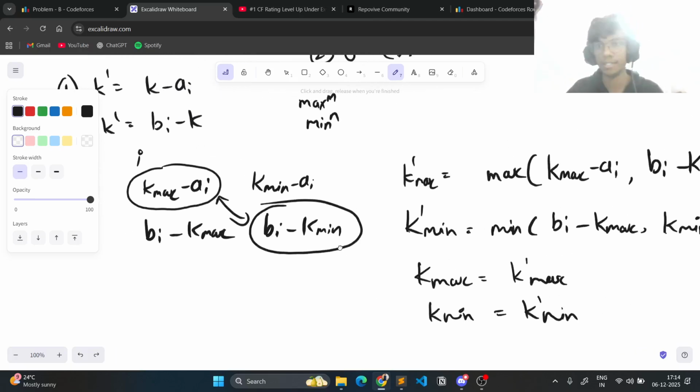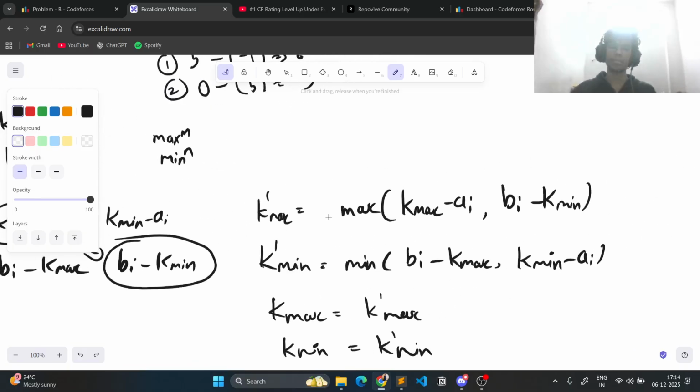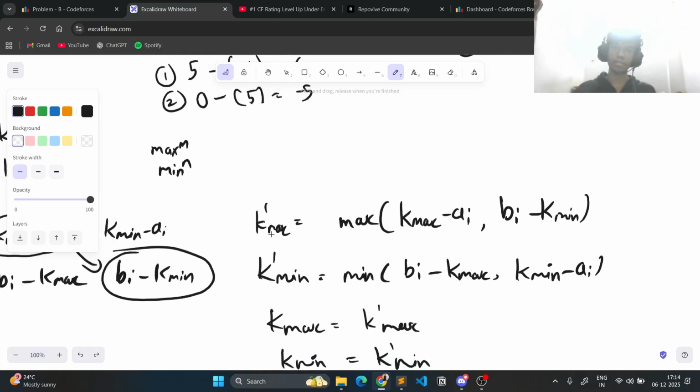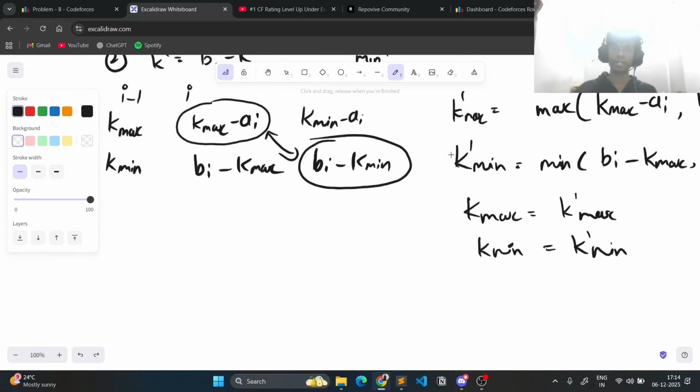So that is essentially it for the problem. But for the intuition, why are we always keeping track of only the maximum and minimum? I'll draw a number line here so that it is easier for you to see. So if I draw a number line like this, and if I have some points here,